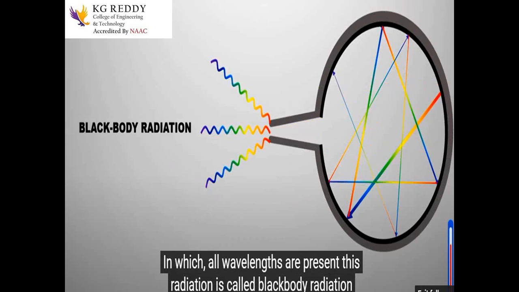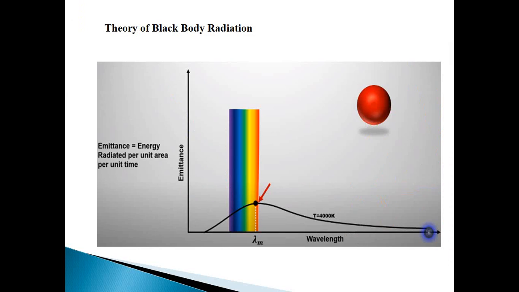This is made in a lab. See here, the radiation coming from that pinhole is known as black body radiation. And next we will go for the distribution of the spectrum of energy in a black body, the theory of black body radiation.